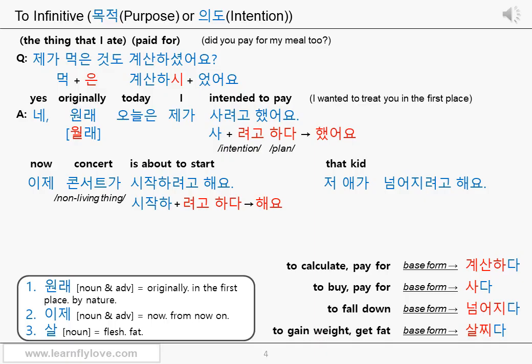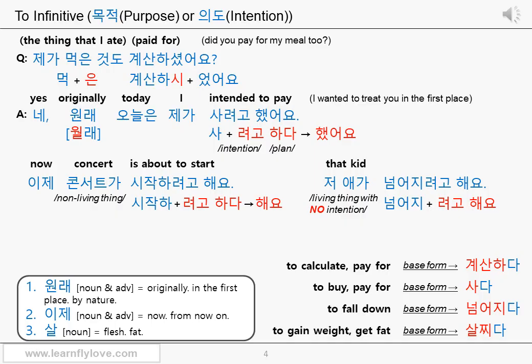넘어지려고 해요. It's the combination of the verb 넘어지다, which means to fall down, and 려고 해요. Then what is the role of this 려고 해요 part in this sentence? Let's see the subject 저 애. It's not a non-living thing. It's a kid. It's a living thing. But we cannot say that this kid is intentionally trying to fall down. He can, but in this case, he's not.